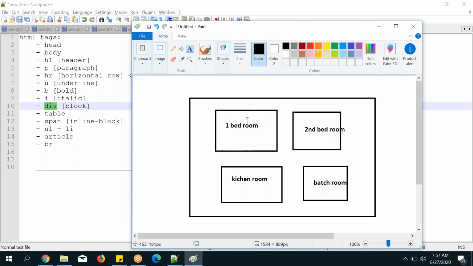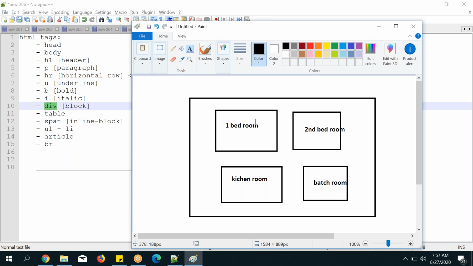If they want to design the same thing in software, like I am designing now, and you compare it with HTML code, this is the whole HTML code. One bedroom is one block, that means one div. I can display this with the help of a div, and this is another div, and this is another div. Like that, I can display it.